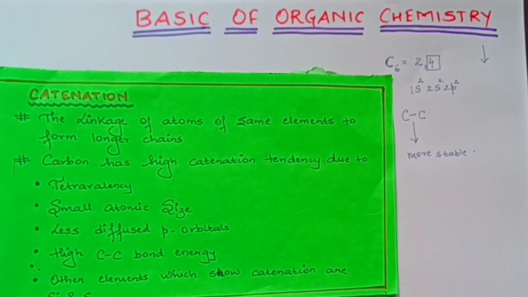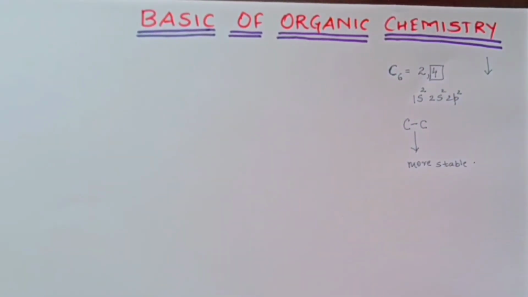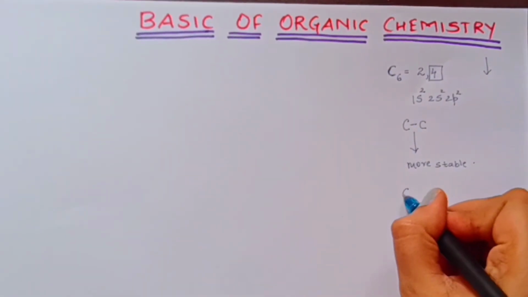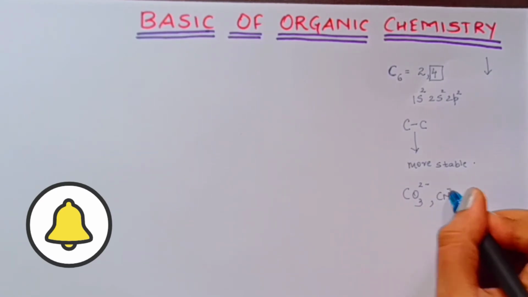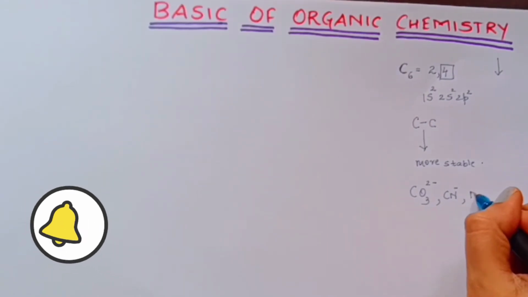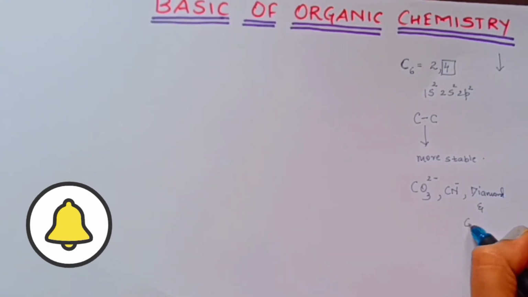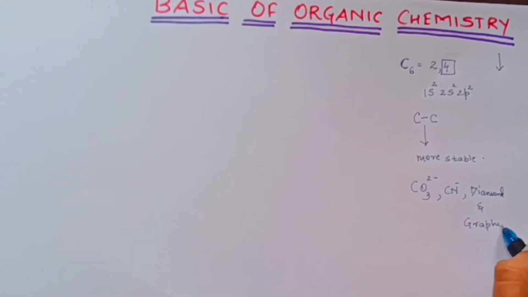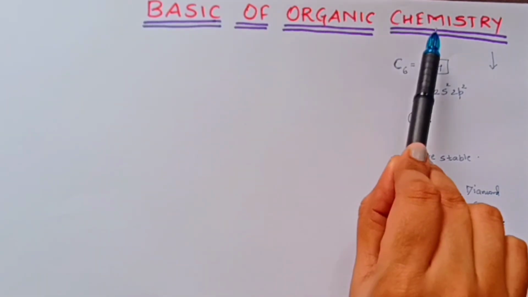Now, there are carbon containing compounds which are not organic in nature. We can see a few carbon containing compounds like carbonate, I can write down carbonate CO3 2-, or I can also write down CN-, the cyanide group, or I can also write down the allotropes of carbon like diamond or graphite. So these are not organic compounds, though they contain carbon atoms. Simple. So to summarize what we have studied till now, we have studied the definition of organic chemistry.